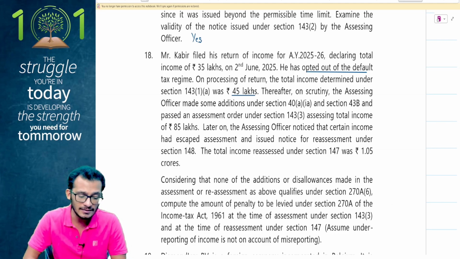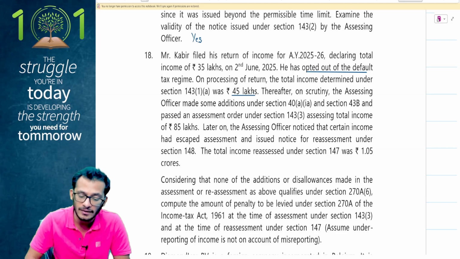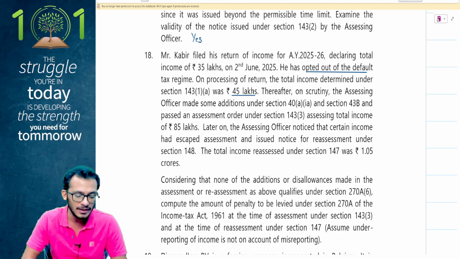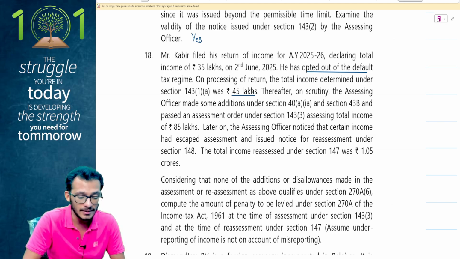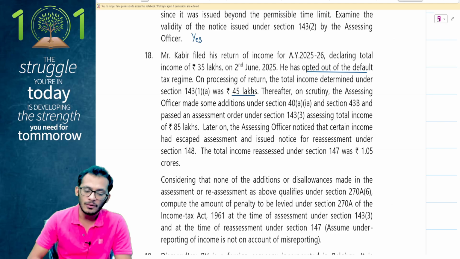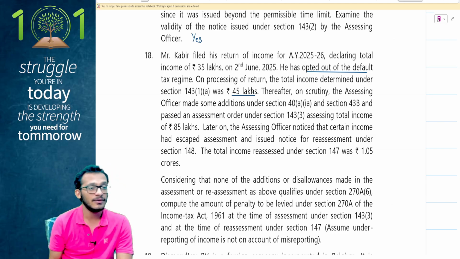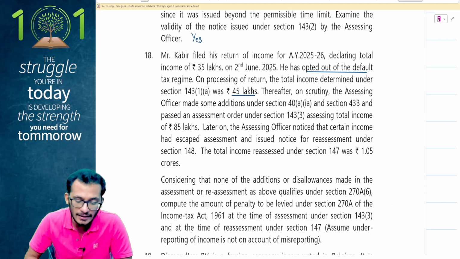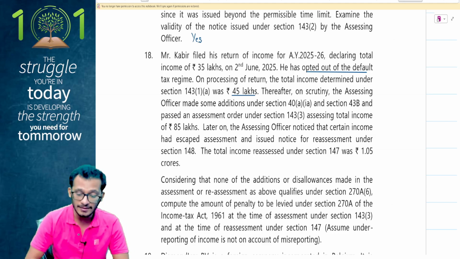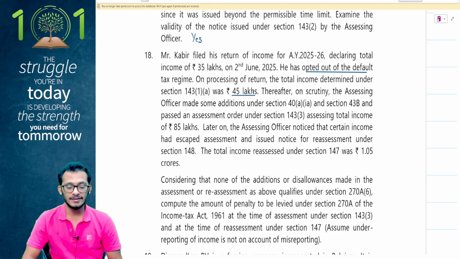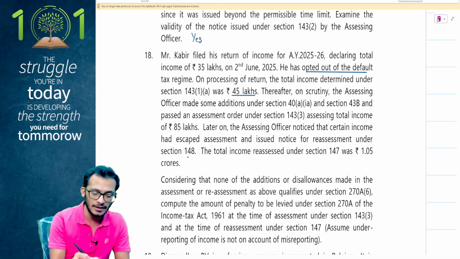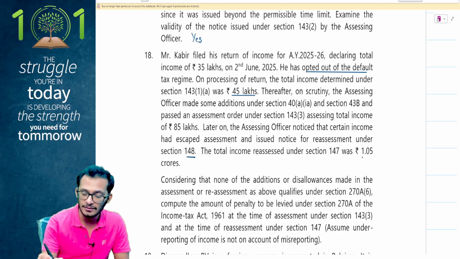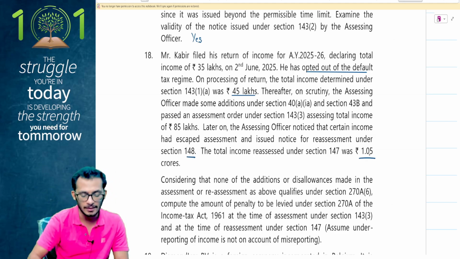Thereafter, on scrutiny, the assessing officer made some additions under section 40(a) and section 43(b) and has passed an assessment order under section 143(3), assessing the total income at 85 lakhs. Okay, so 45 lakhs is now converted to 85 lakhs in the assessment. Later on, the assessing officer has noticed that there is certain income escaping assessment and has issued notice for reassessment under 148. The total income reassessed is 1.05 crores. So the number has jumped.